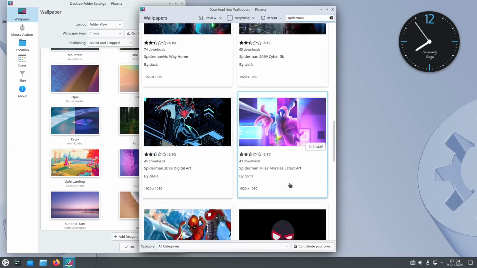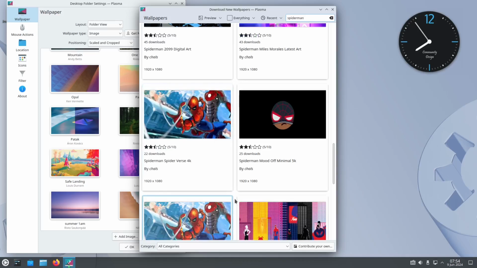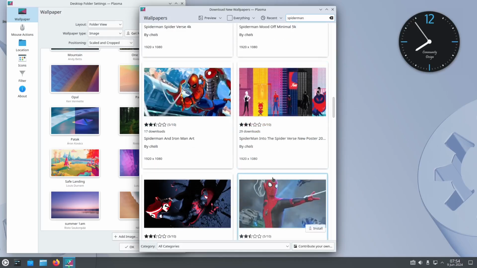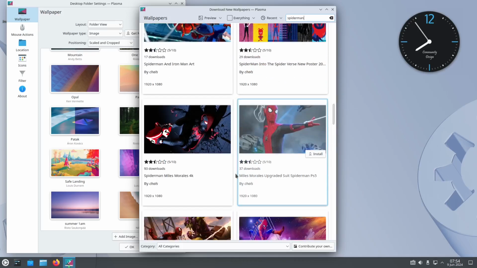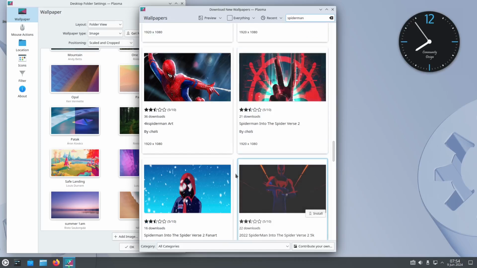We have Miles Morales from Spider-Man, the Black Spider-Man. We also have the Spider-Man who is Peter Parker. Let me load those pictures first. It's loading. Of course, we also have Gwen, the Spider-Girl, and a lot more. Even the Japanese Spider-Man.